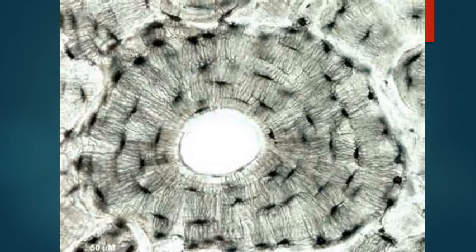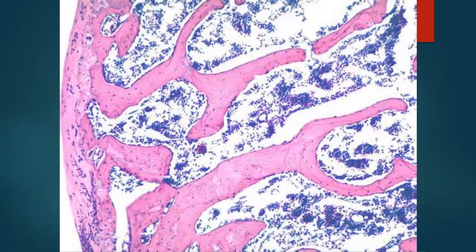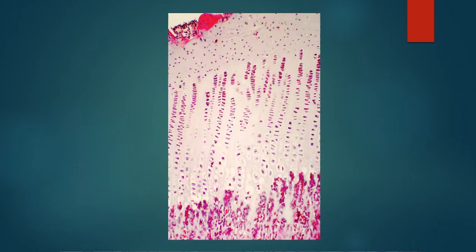Again, this is ground compact bone. This is spongy bone, irregular bone trabeculae, and these are the osteocytes present inside the lacunae. Between the trabeculae there are bone marrow cavities, and there is an outer shell of compact bone. This is a growing end of a long bone. Here is the hyaline cartilage. Here is the proliferative phase and maturation, then the calcification and spongy bone formation.